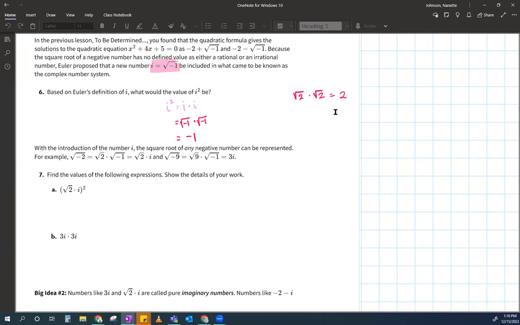Or another way to think about it is it goes like this. Yeah, that's the weird part. I know you guys are saying, but Miss Johnson, if I multiply those two together, I would get that. Yes, but if you think about it this way, the square root of -1 squared, those two cancel and see how you're left with -1. That's the way I want you to think about it. Not this way. Don't think, oh, multiply the -1 times the -1 and I get a +1. I totally understand why you said that.